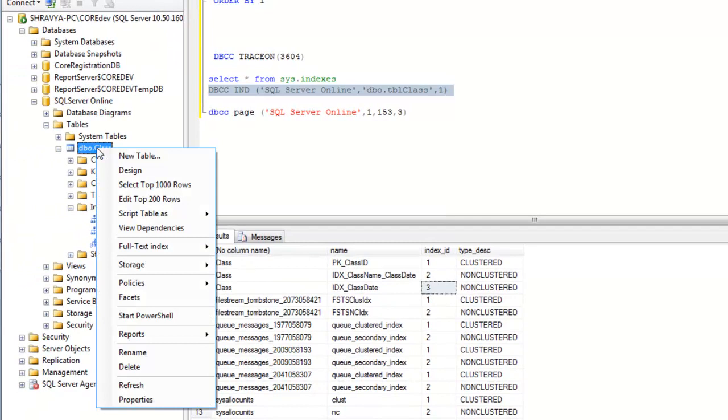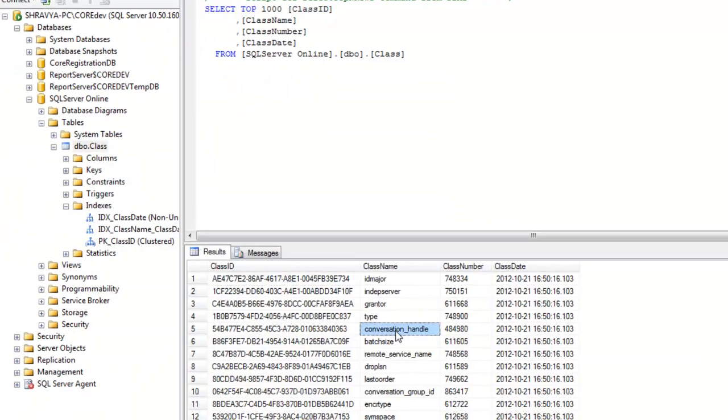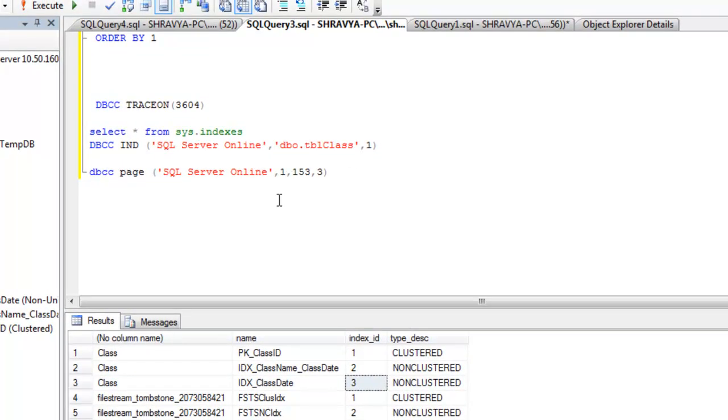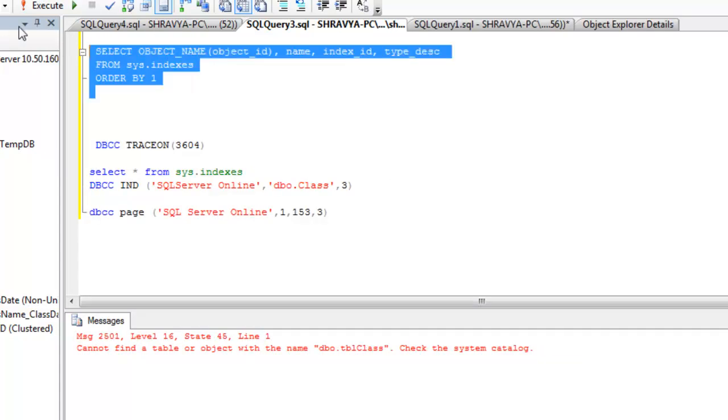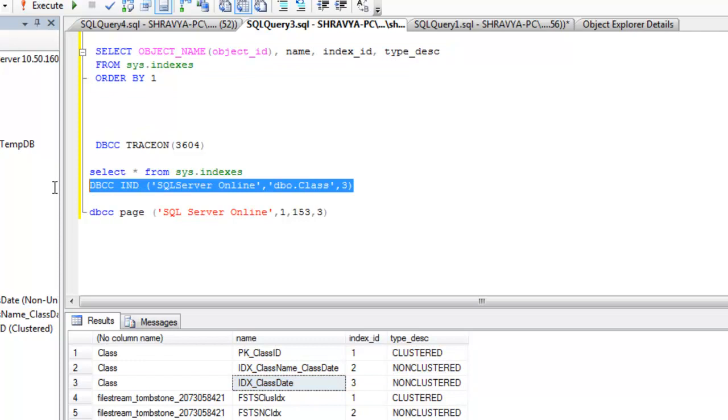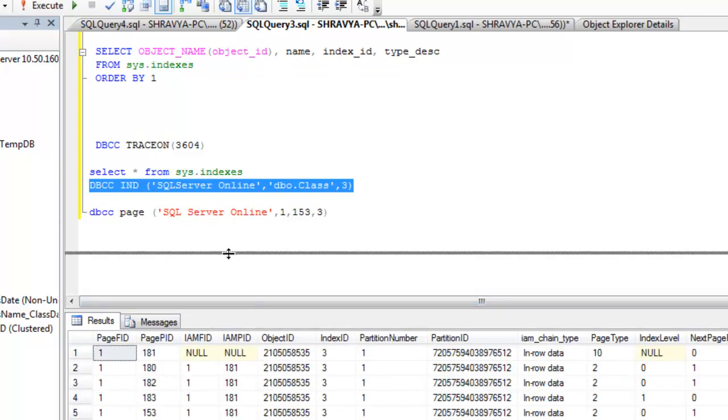Let's go and select the top 1000 rows, and we see some particular data here. At the same time, once we run that DBCC IND, this is the database name, and we have to enter the table name, and at the same time, the index ID. Here the index ID is 3. Now let's run the command. Once we run the query, we got the index IDs here. So we are focusing on one particular non-clustered index, and let's run the DBCC command here. So now I got the information.